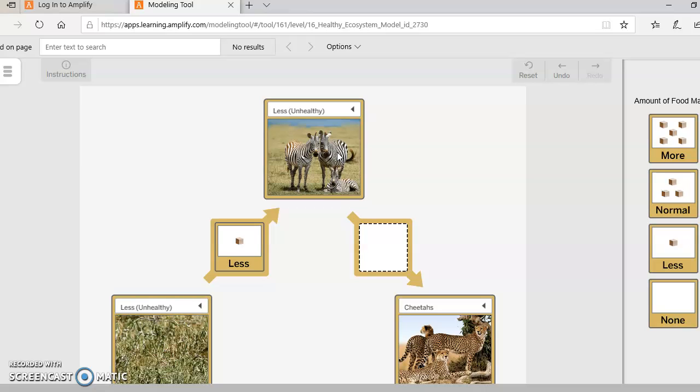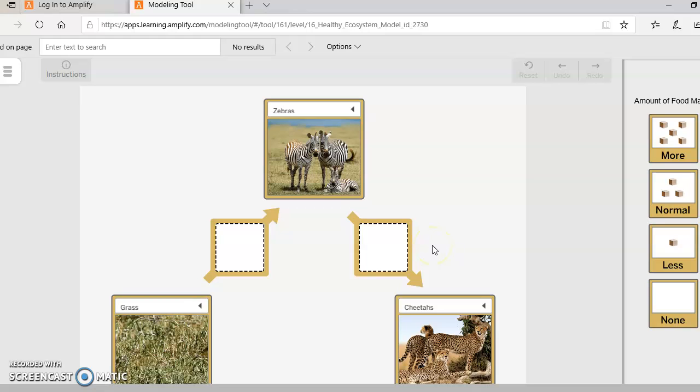Remember, if you have an unhealthy producer, which is my grass, that will affect my consumer, my zebra. Now, how would this affect the amount of food matter the cheetahs receive? They will receive less food matter. In return, the cheetah population will also be unhealthy. Let's try it one more time.